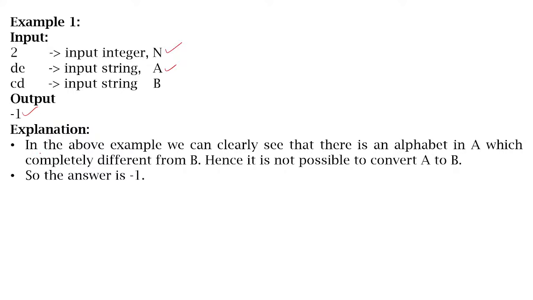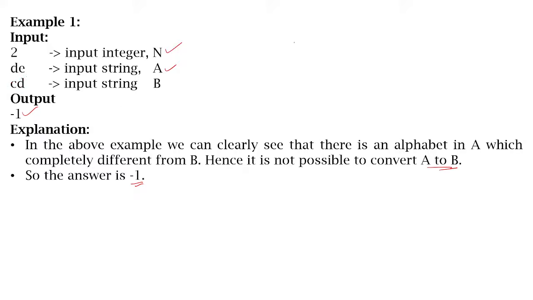In the above example, we can clearly see that there is an alphabet in A which is completely different from B. Hence it is not possible to convert A to B, so the answer is -1. A contains D, E, and B contains C, D.